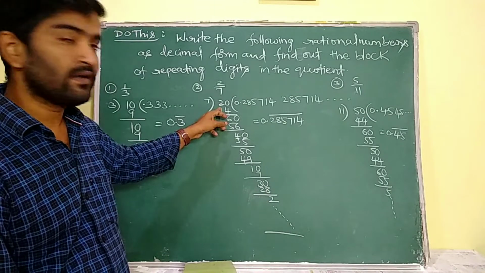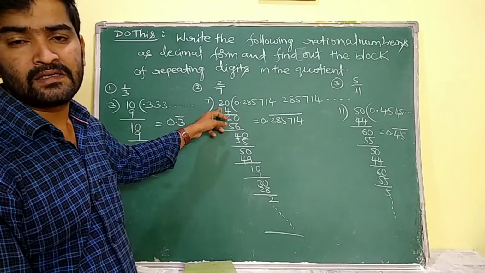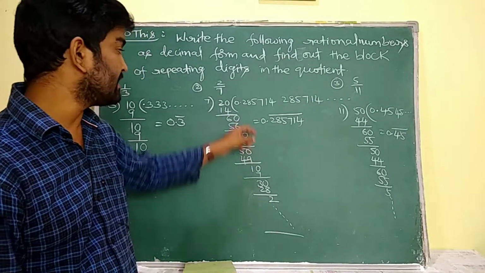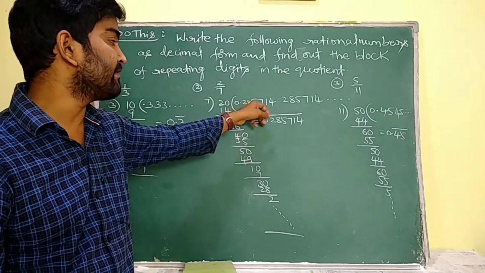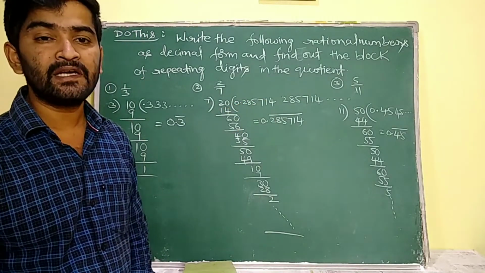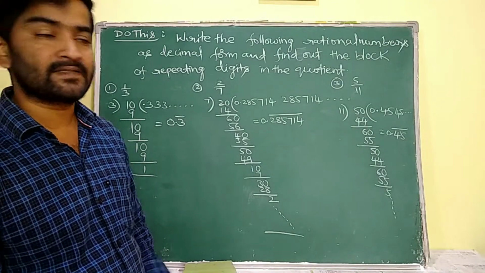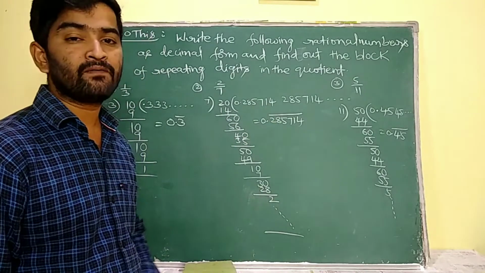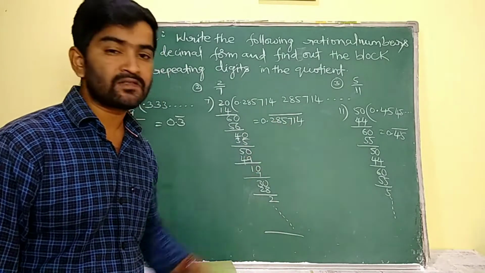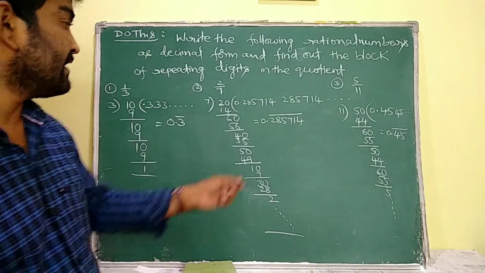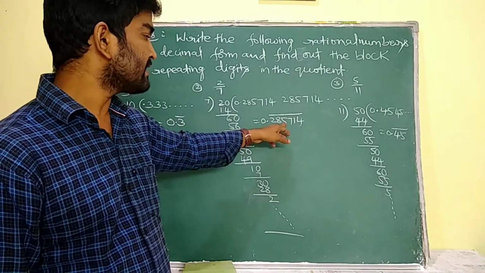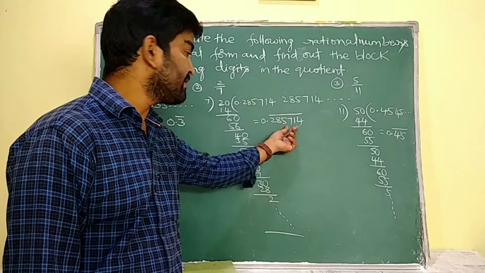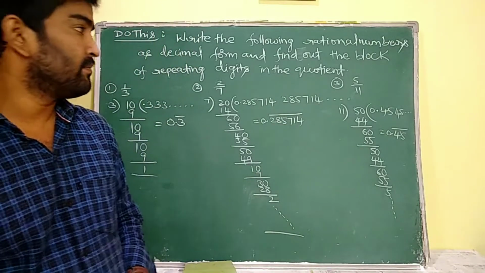2 left. Again we reached the same point. The same values are going to be repeated. That is why 0.285714 is going to be repeated again and again endlessly. So here the repeating block is 285714. This repeating block is known as the period. The period is 285714. Here the periodicity is 6, because there are 6 digits in the block.